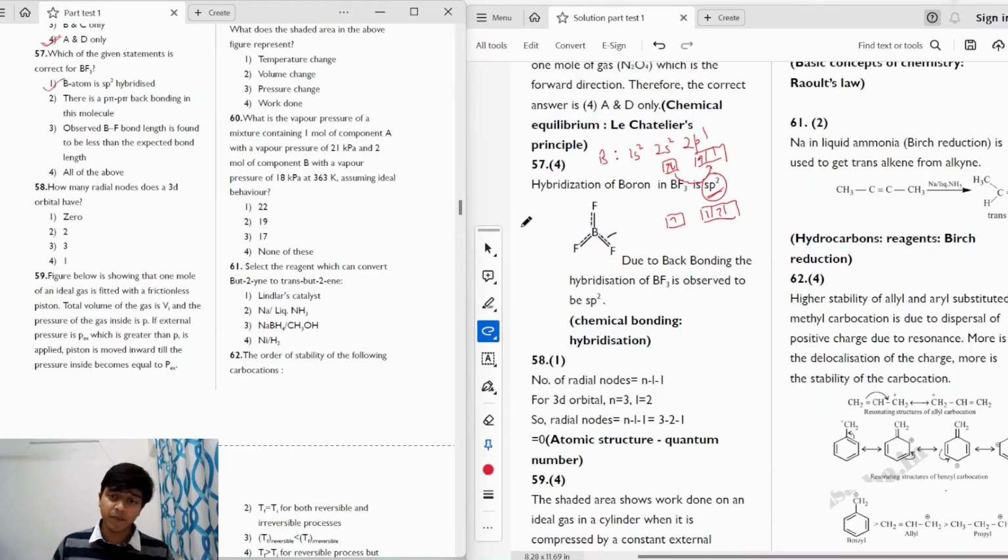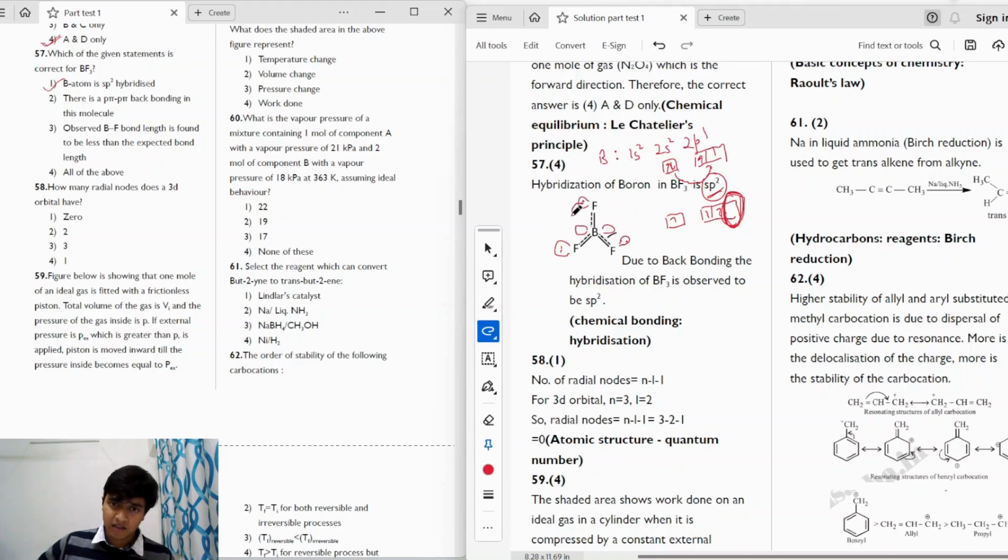If we consider statement 2, it says that p pi back bonding is possible in the molecule. In fluorine, we have a lone pair present in the p orbital, whereas boron has an empty p orbital, as we can see in the electronic configuration. Each fluorine has a lone pair, right?